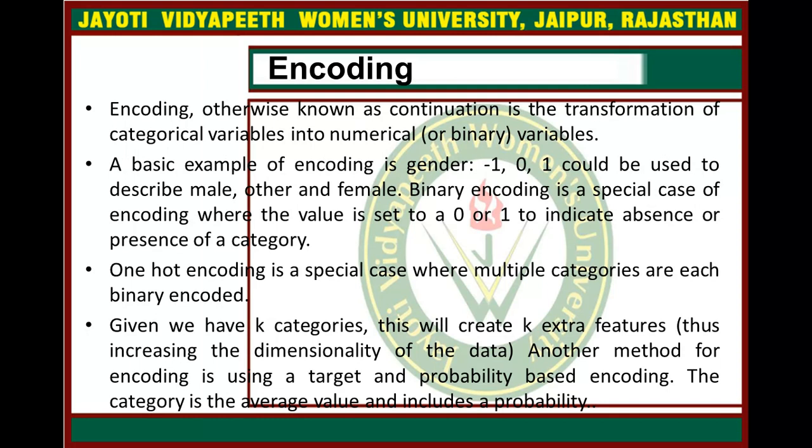The other method for encoding is using target and probability based encoding, right? So here the focus is on target and probability. So the category is replaced by the average value, and includes the probability basically.